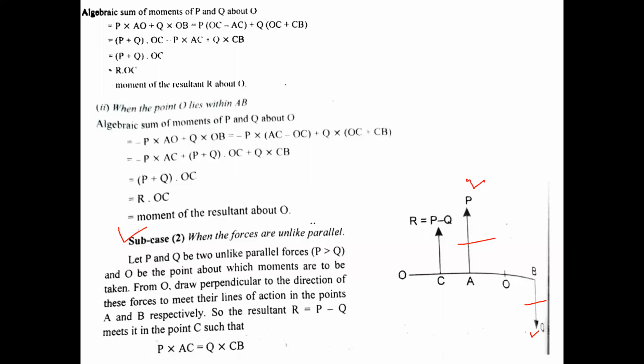So in the chapter on parallel forces, we have discussed that if the forces are unlike parallel, one will be greater than the other. So let P be greater than Q, then the resultant will be P minus Q, and it will act in the direction of the greater force. So P is the greater force and it will act along its direction, and the point of application of R will lie outside this AB.